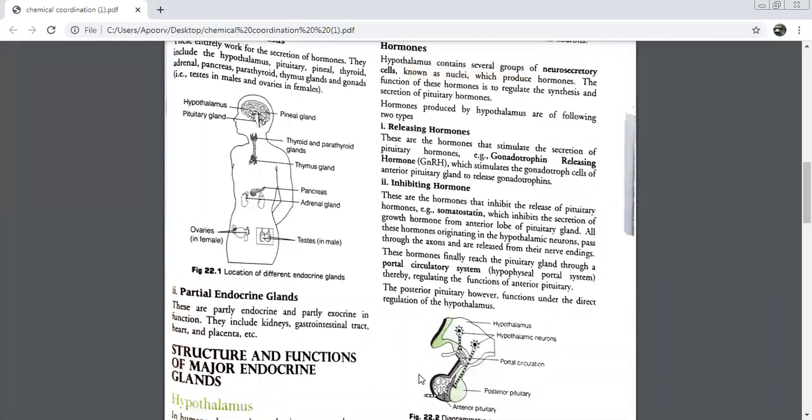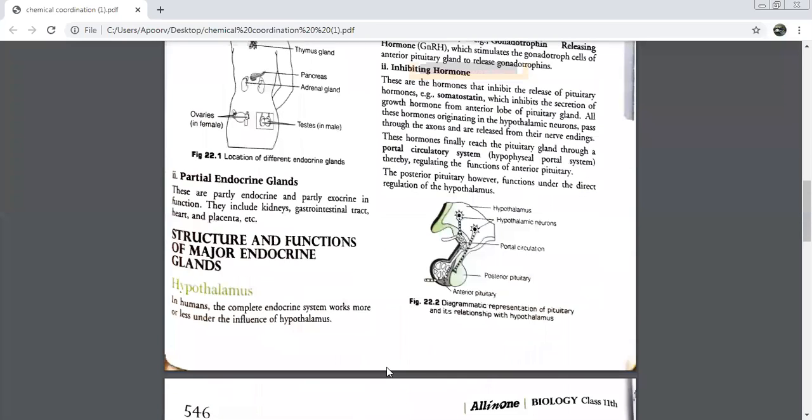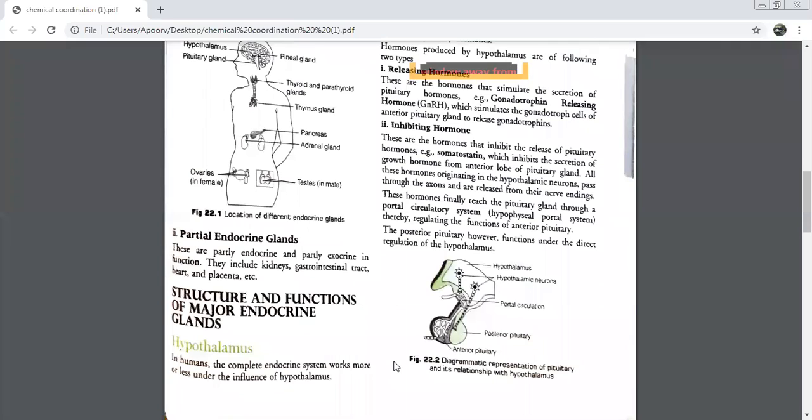Now, structure and functions of major endocrine glands we are going to start. It seems to be a little difficult, but it's not difficult. You try learning it with me here. Structure and functions of the major endocrine glands. The first one that we are going to do today is the hypothalamus.